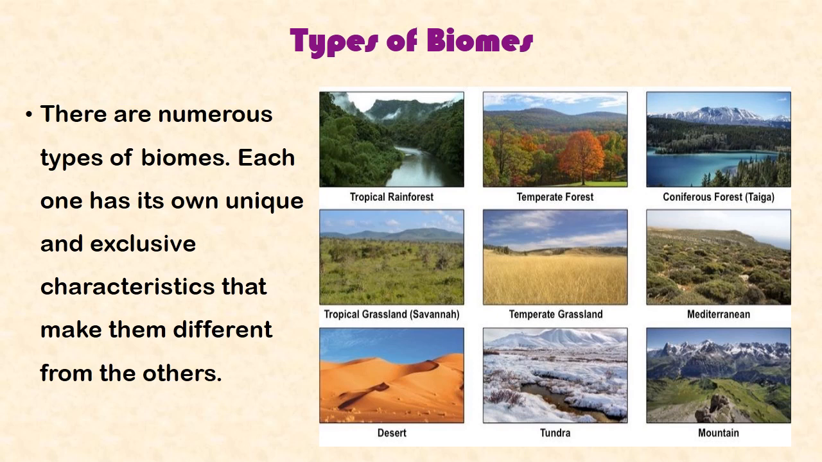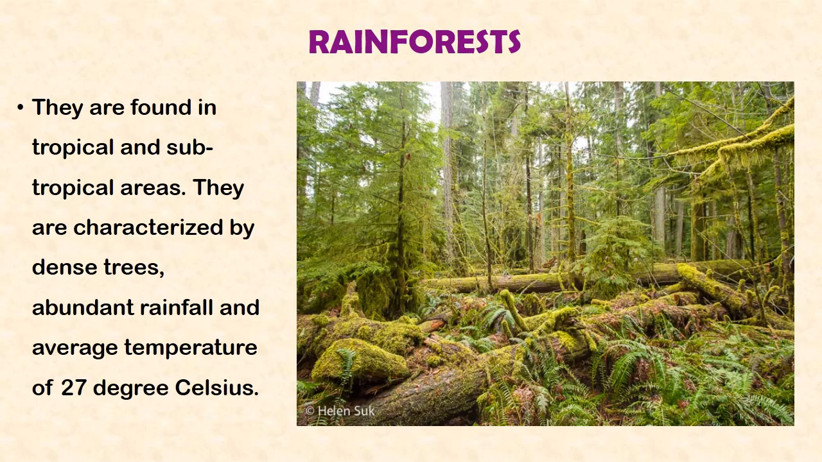Now, each of the types that we see on the screen is unique and has exclusive characteristics that make them different from the others. As you can see, we have tropical rainforest, temperate forest, coniferous forest called taiga, tropical grassland called savanna, temperate grassland, Mediterranean, desert, the tundra, and the alpine or mountain vegetation. Moving along, we'll be looking at each biome one after the other and their characteristics.